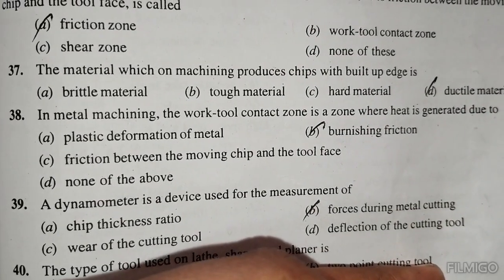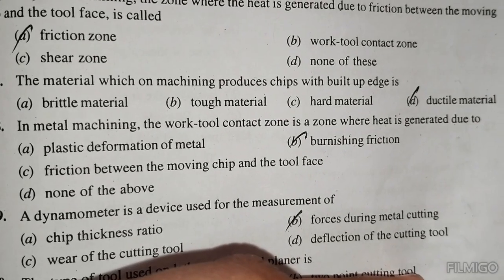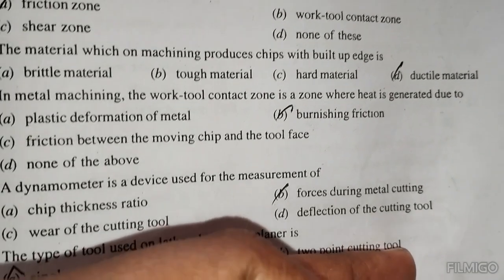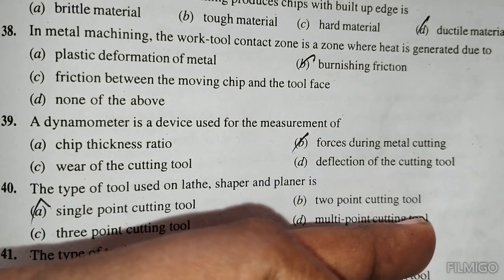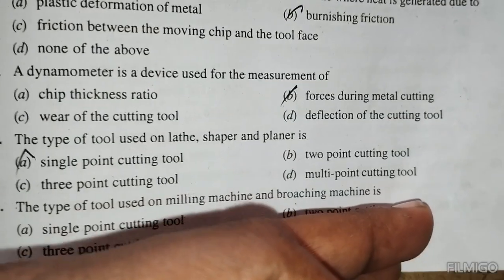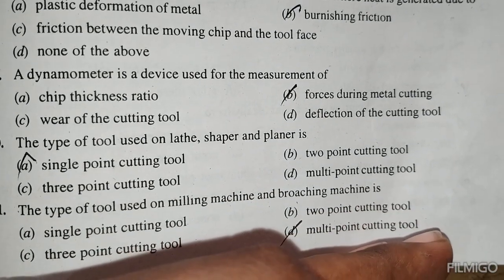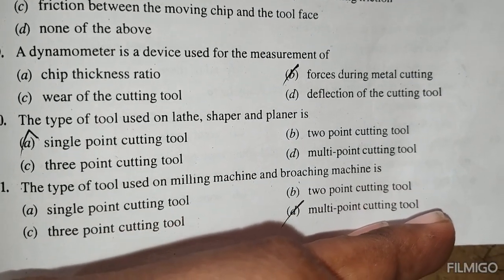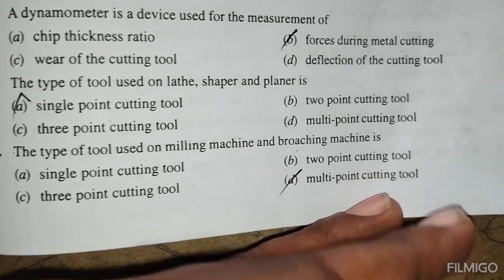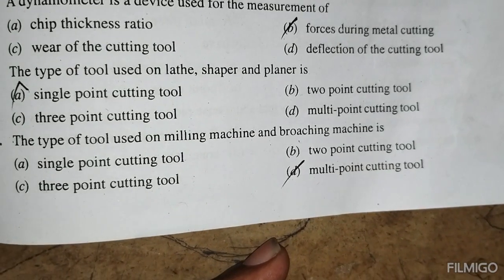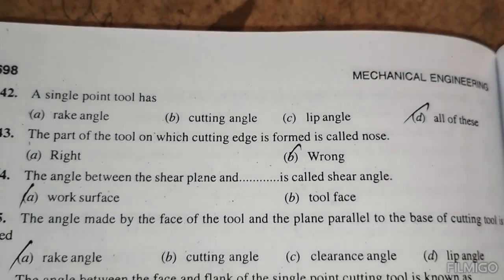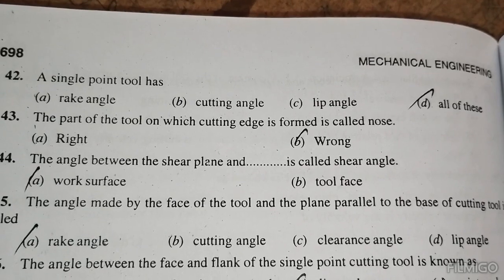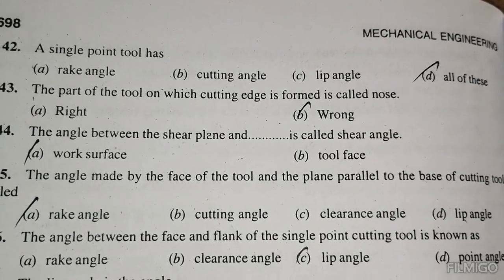In metal machining, the work-tool contact zone is the zone where heat is generated due to burnishing and friction. A dynamometer is a device used for measurement of forces during metal cutting. The type of tool used in lathe, shaper and planer is the single point cutting tool. The type of tool used in milling machine and broaching machine is the multi-point cutting tool. A single point tool has: all of the above. The part of the tool on which the edge is formed is called: wrong.